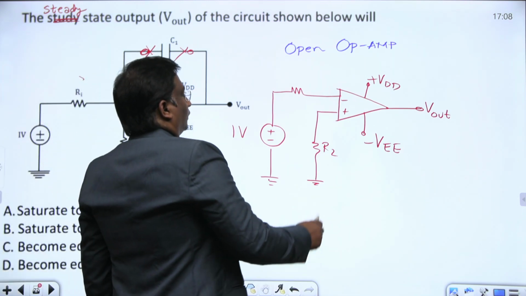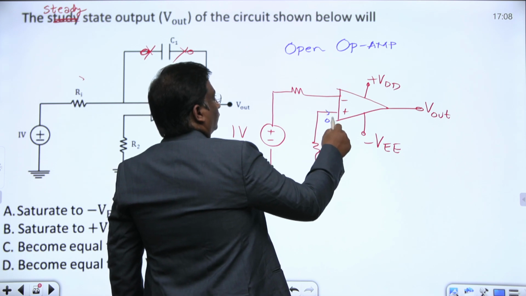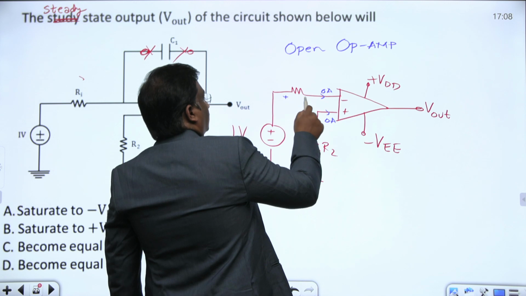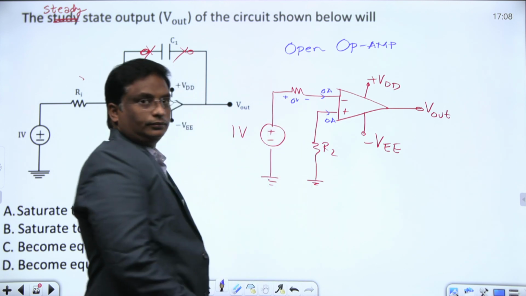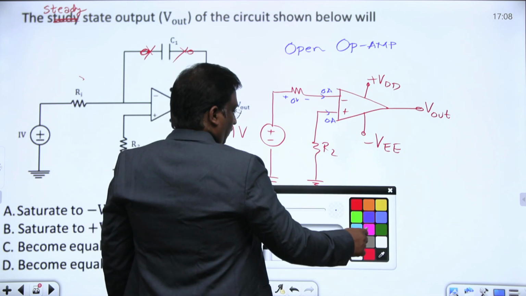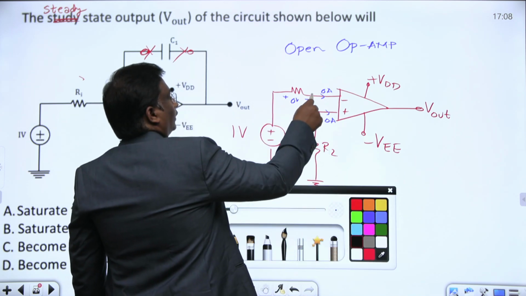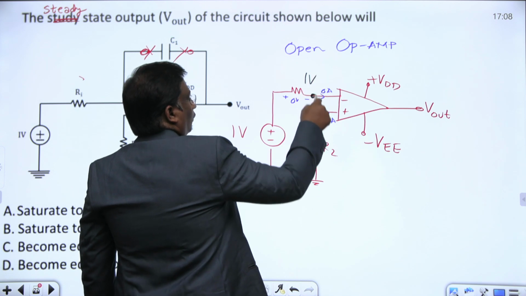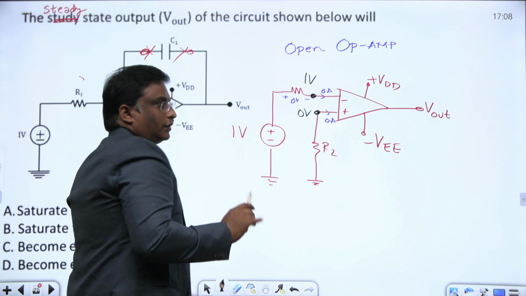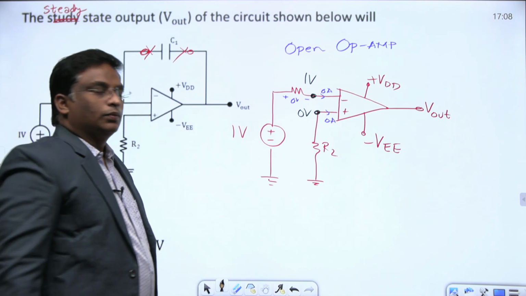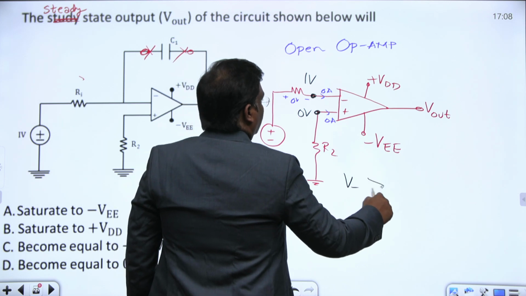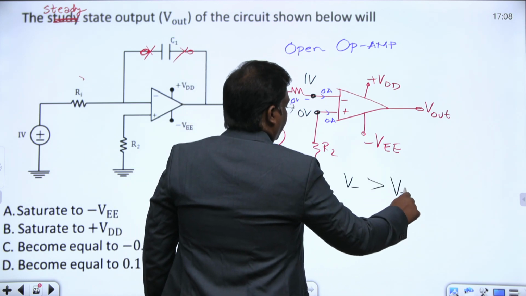We know that for an ideal op amp no current flows here, so there is no drop across this resistor, 0 volts. What is the voltage here? This is 1 volt, therefore this voltage is also 1 volt. What is the voltage here? No drop across this resistor, so this is 0 volts. Which terminal voltage is more, negative or positive? The negative terminal voltage is more than the positive terminal voltage.